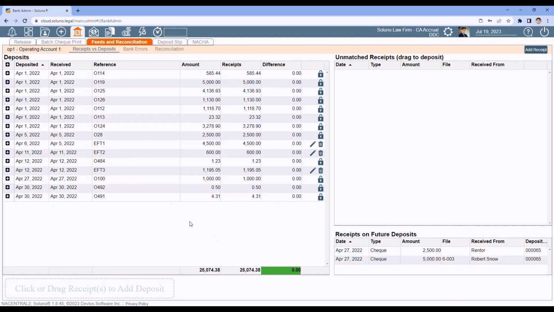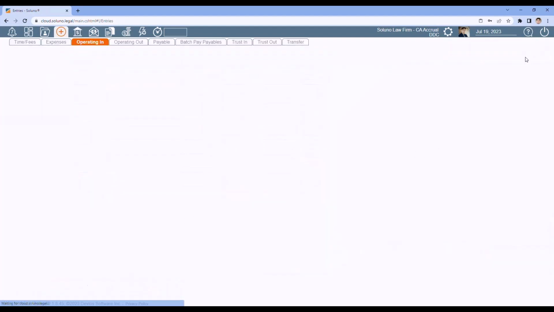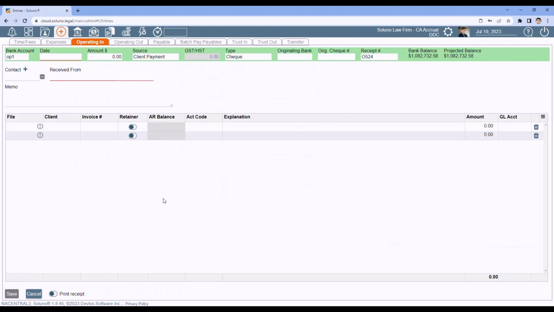So that's receipts versus deposit screen. Also, if you're missing a receipt and you notice it's anywhere here, someone forgot to enter it into Soluno, you can click on Add Receipt here and create the receipt real quickly to get it in as part of the bank reconciliation.